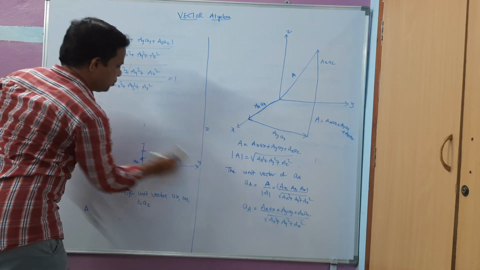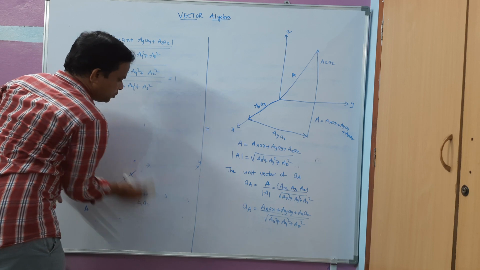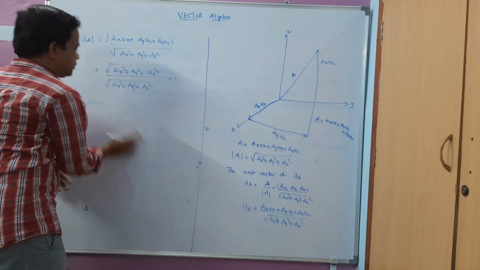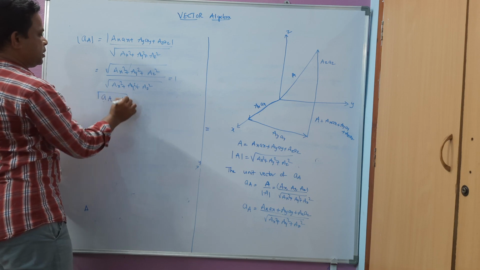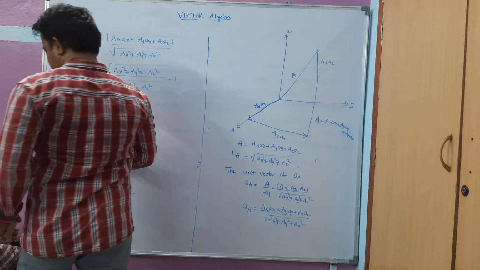So hope you understood how we got the magnitude of the unit vector of the vector a as 1 here.